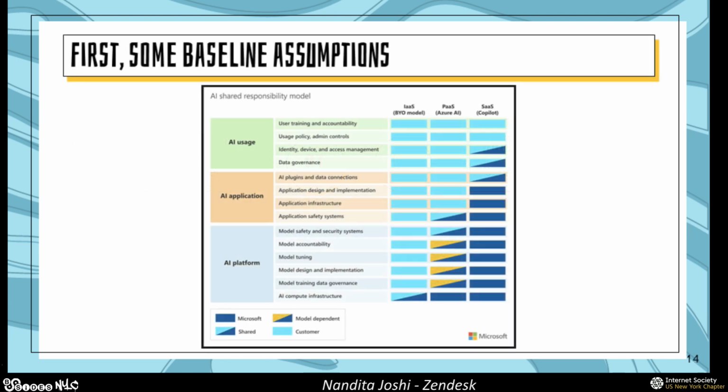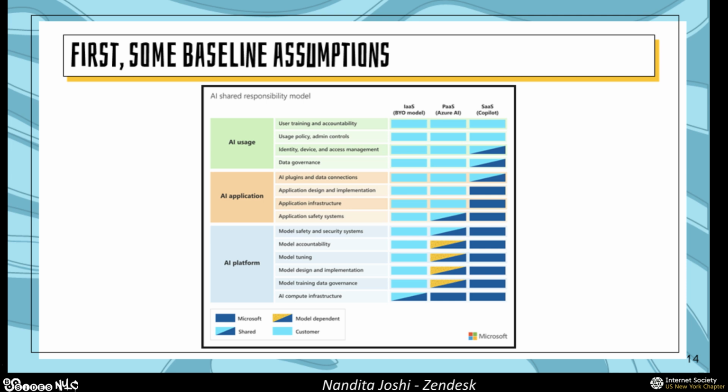Before we get started on what can go wrong, we need to think about the context in which we are considering our threat modeling. For that, we need to understand the shared responsibility model with your AIs. What we're seeing here is IaaS, PaaS, and SaaS.